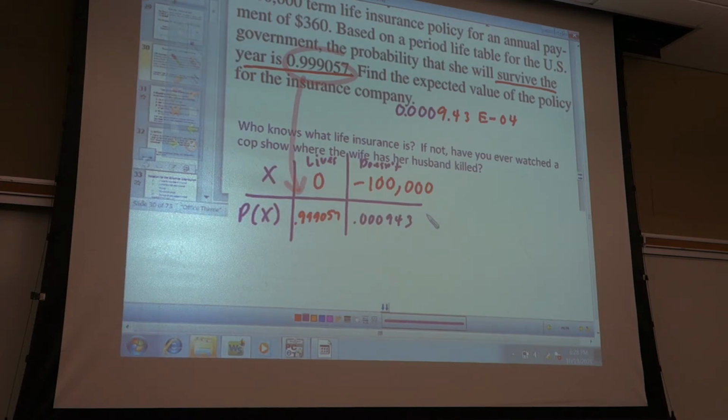All right, so everybody has this table now. Now find your expected value, just like you have all the other problems. I'm not asking for the standard deviation, so you don't need your list or your calculator. Just, how do you find the expected value? Multiply every x value by its probability.